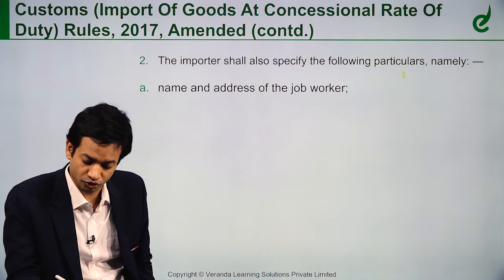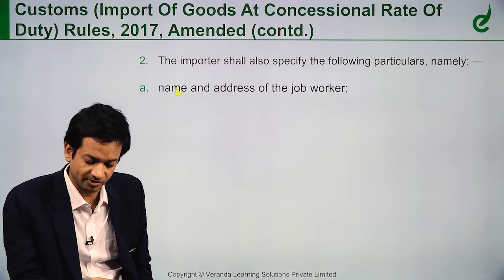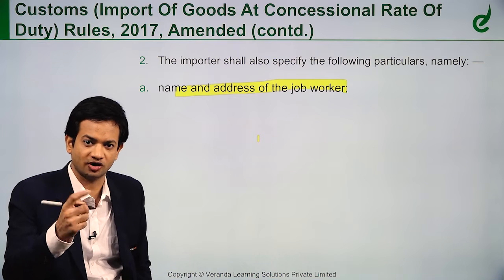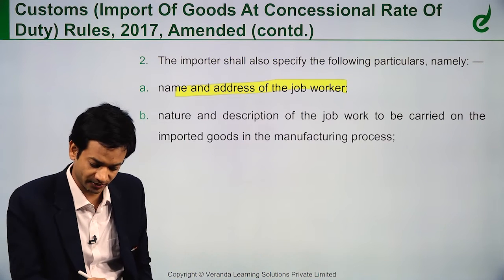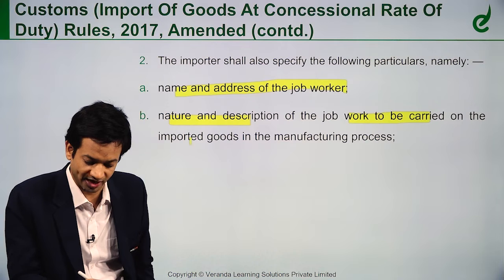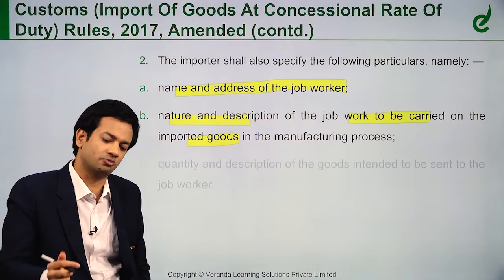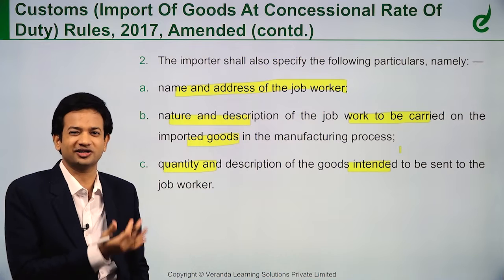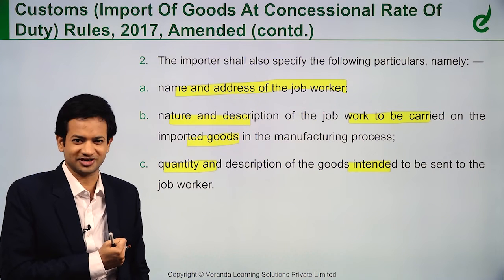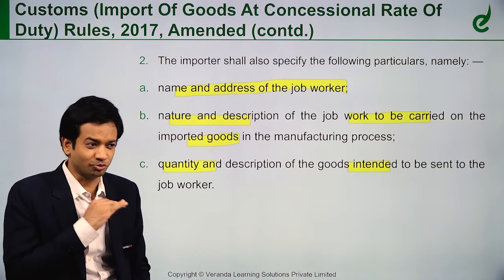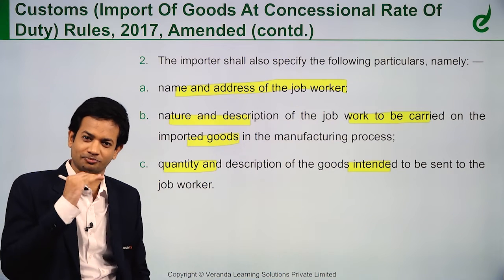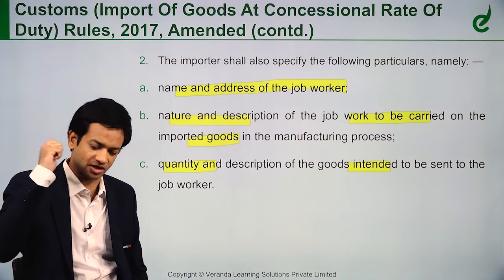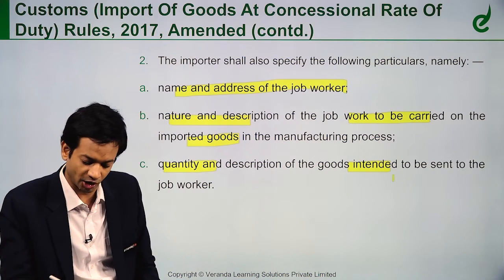The importer shall also specify the following particulars, so he should furnish these details to the jurisdictional officer: the name and address of the job worker to whom I am sending the goods for job work; the nature and description of the job work to be carried out, so what process the job worker will be carrying out; and the quantity and description of the goods. See why these are required? Because I have imported these goods without payment of duty or at a concessional rate of duty. So the government wants to monitor these goods, that they should be used for the proper purposes and notified products as required. Quantity and description of the goods intended to be sent to the job work.